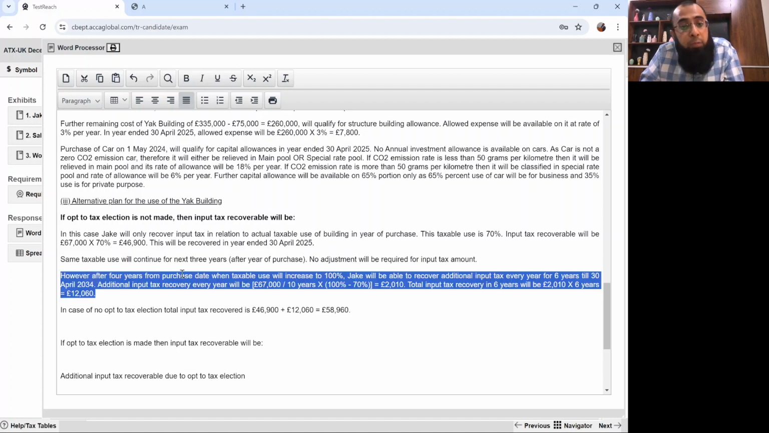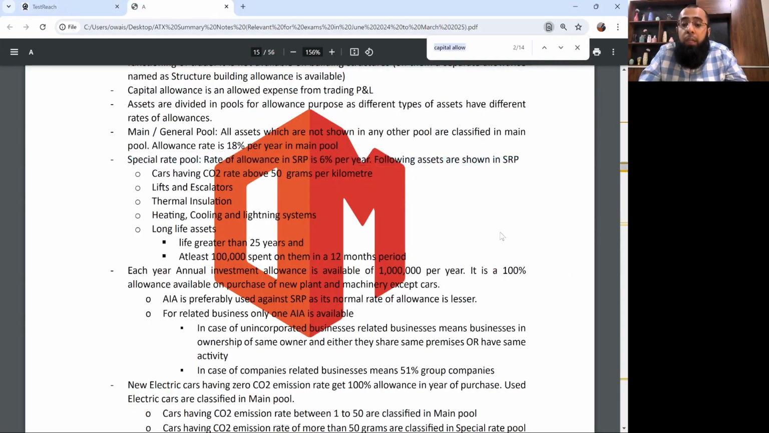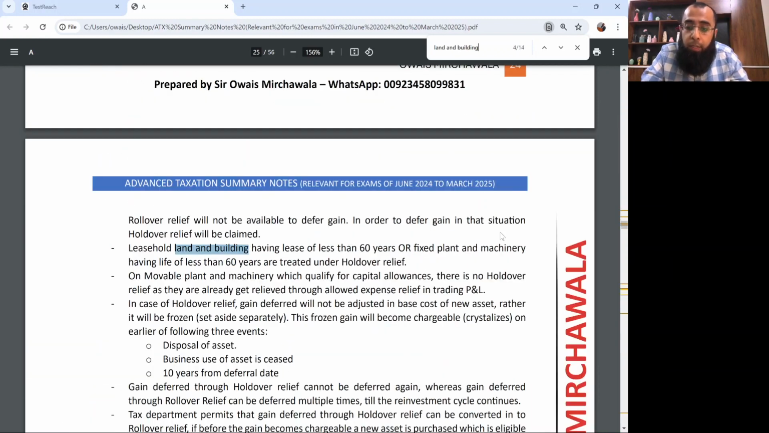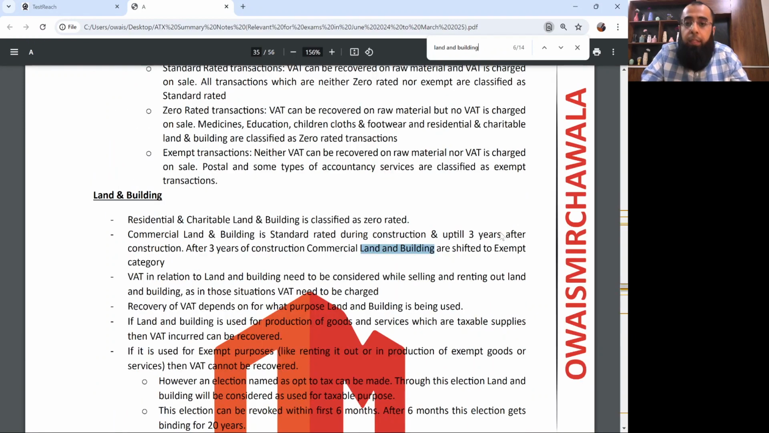However, after 4 years from purchase date, when taxable use will increase to 100%, Jake will be able to recover additional input tax every year for 6 years till 30th April 2034. Additional input tax recovery every year will be 67,000 divided by 10 years since it's land and building, into 100% minus 70%. If anyone does not remember the rules, just write land and building and go in VAT, in value added tax rules.